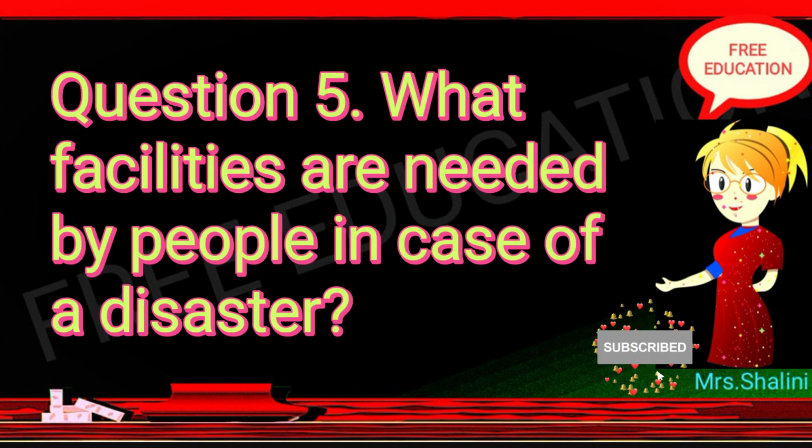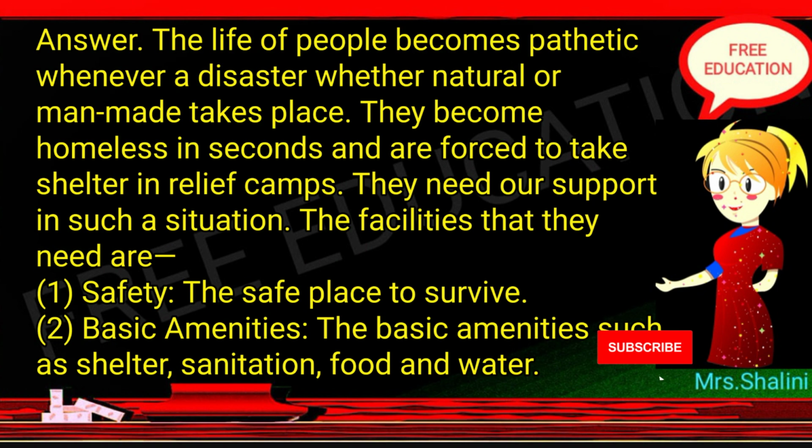Question 5. What facilities are needed by people in case of a disaster? Answer. The life of people becomes pathetic whenever a disaster, whether natural or man-made, takes place. They become homeless in seconds and are forced to take shelter in relief camps. They need our support in such a situation. The facilities that they need are: 1. Safety. A safe place to survive. 2. Basic amenities. The basic amenities such as shelter, sanitation, food and water.